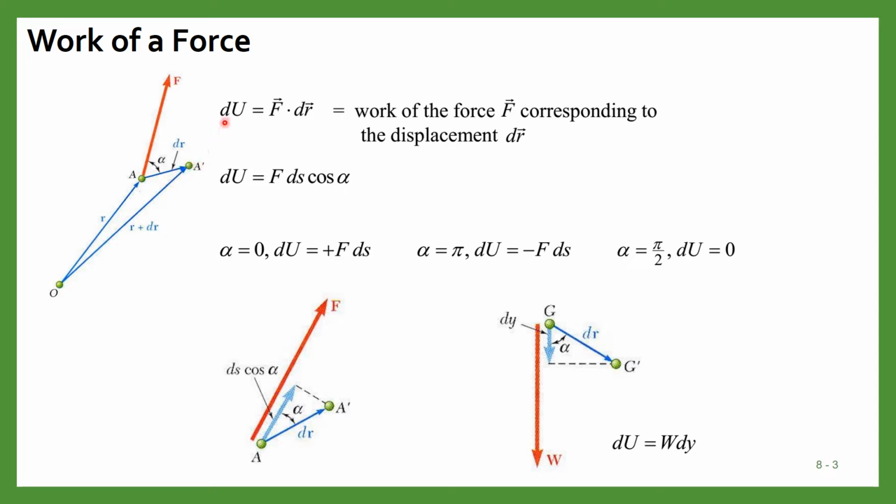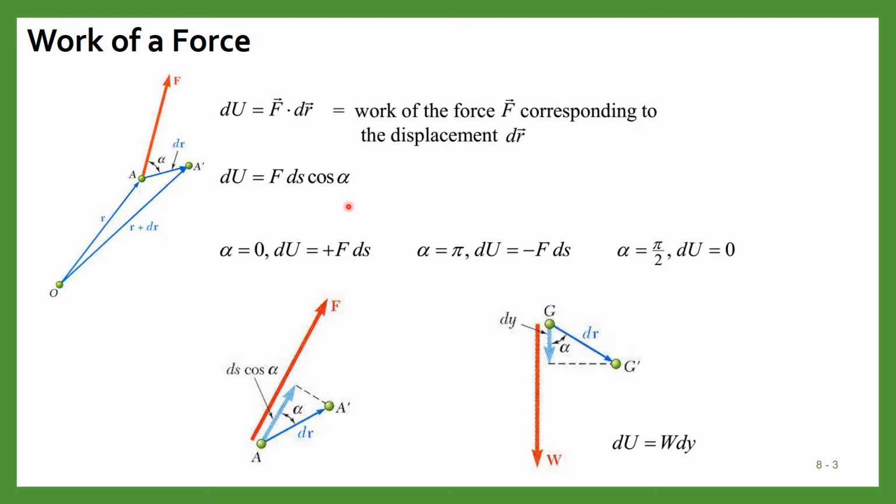Then the work of this force will be given as dU = F · dr, the dot product of the force and displacement, which we can also write as dU = F ds cos alpha, as you already know how to open the dot product.